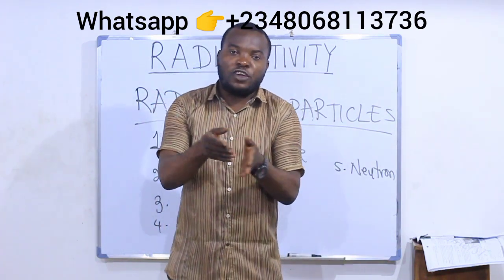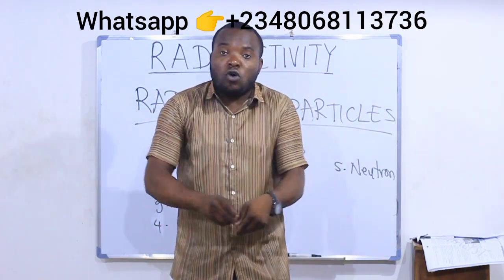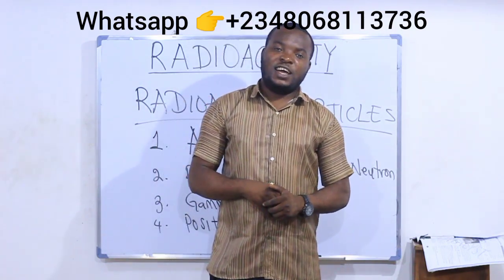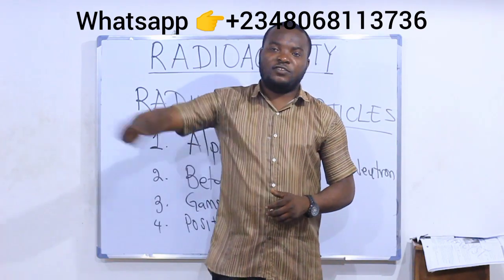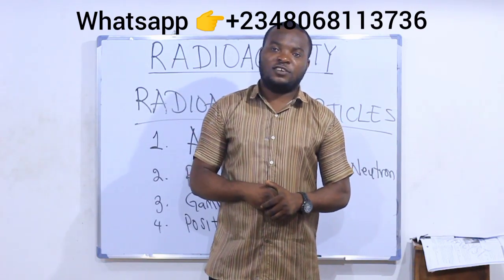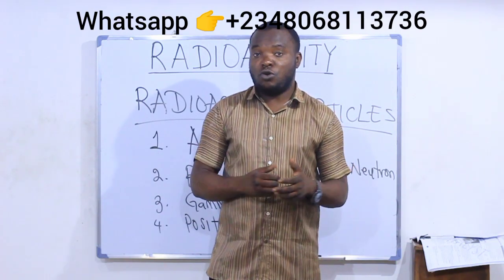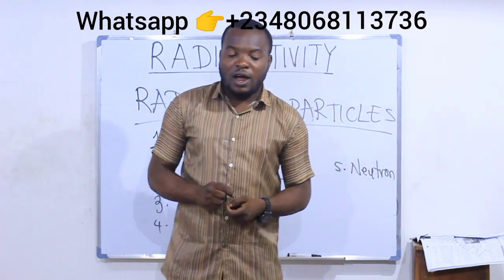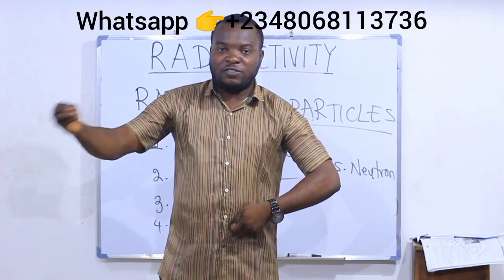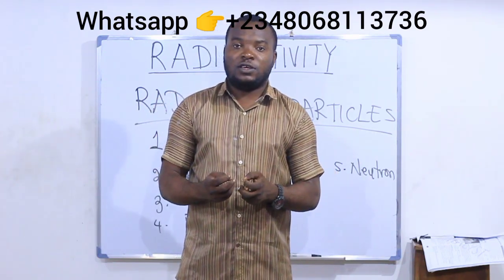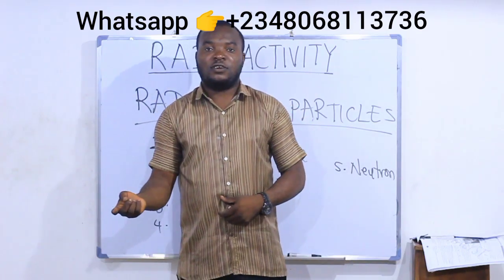What you will become depends on what you give out. If you have a sinner as a friend, and you decide to sacrifice this friend, you are tending to become a saint. You will not remain the same. So when any particle is emitted, there must be an observable change in the element that emitted it.